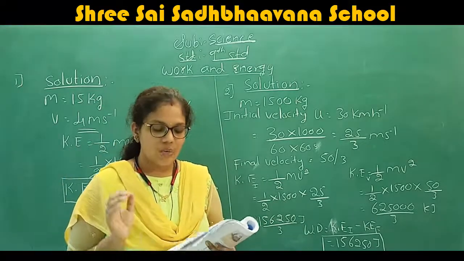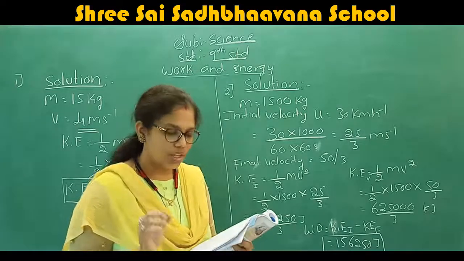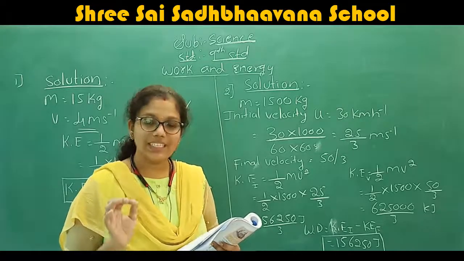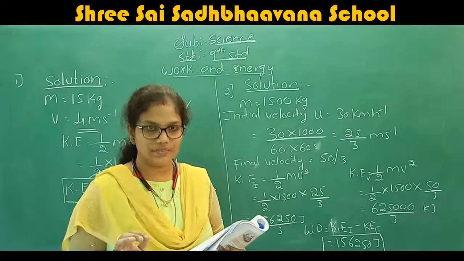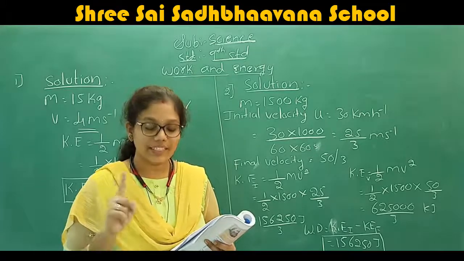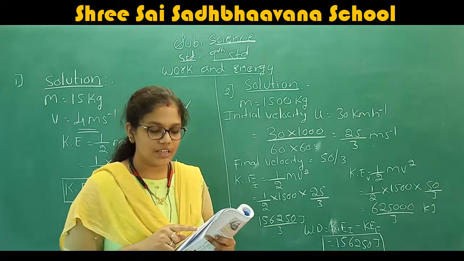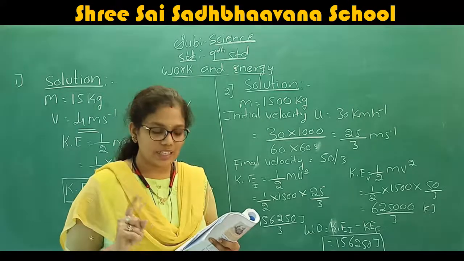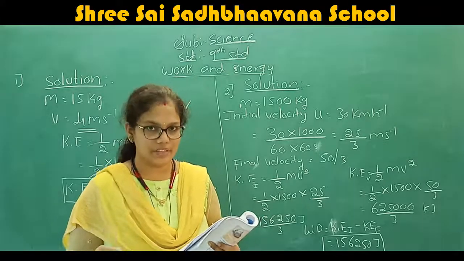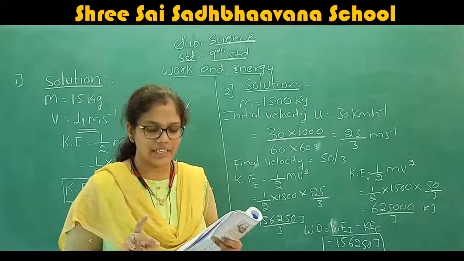The question is: what is the work done to be done to increase the velocity of a car from 30 km per hour, the initial, to 60 km per hour, the final?